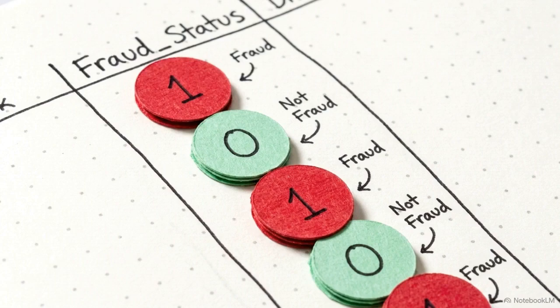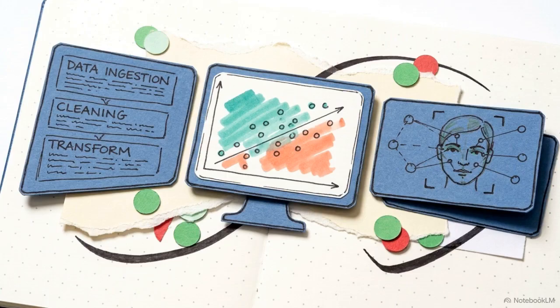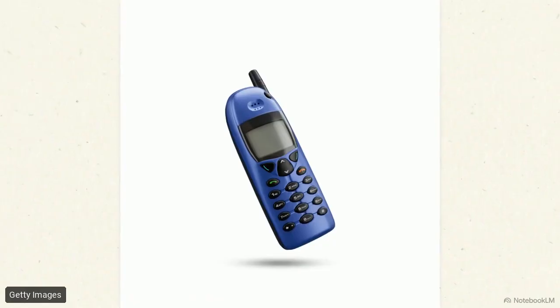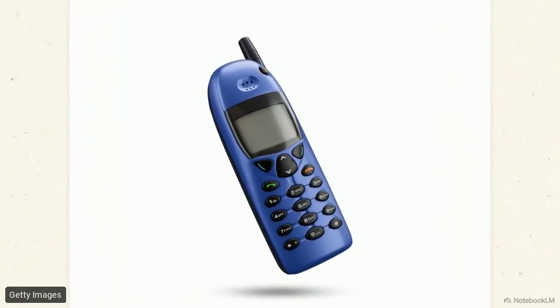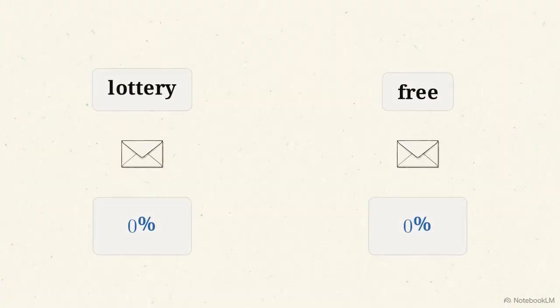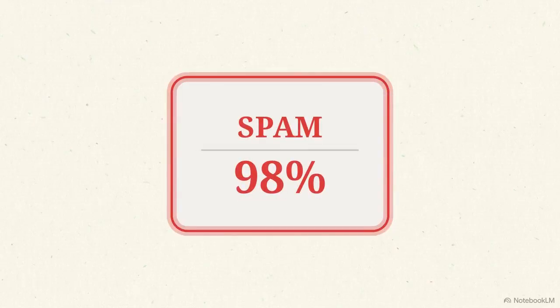Credit card fraud is a classic binary problem, but real-world data takes many forms, requiring different mathematical architectures to handle specific types of categorical evidence. Classifying an SMS as spam or ham relies on naive Bayes. It assumes every word, like lottery or free, is independent, then calculates the probability of spam based on how often those words appeared in historical samples.